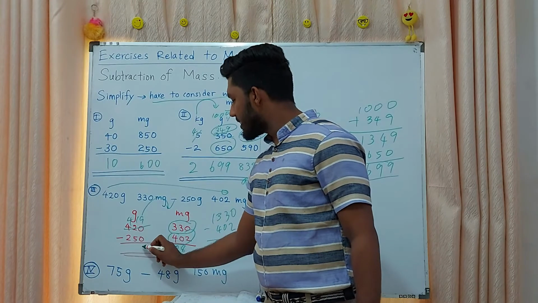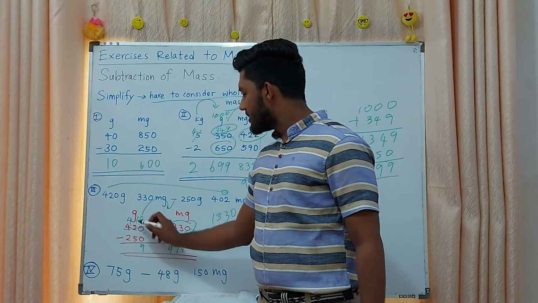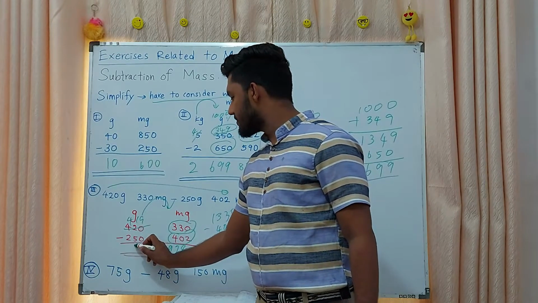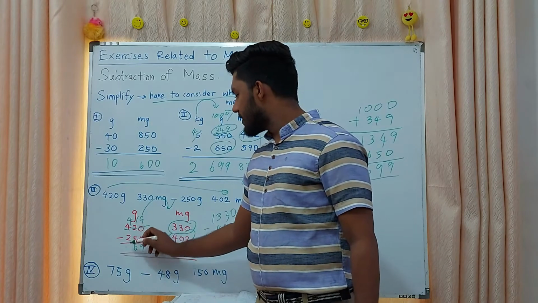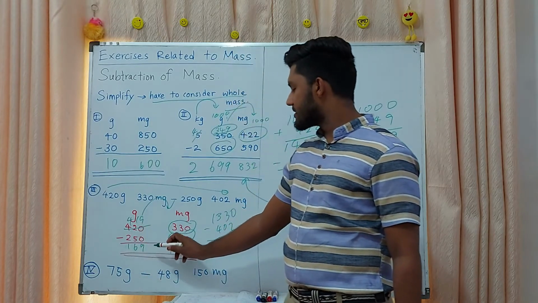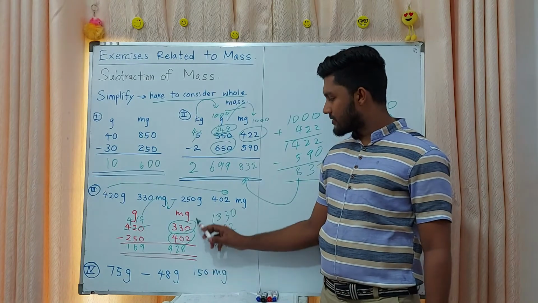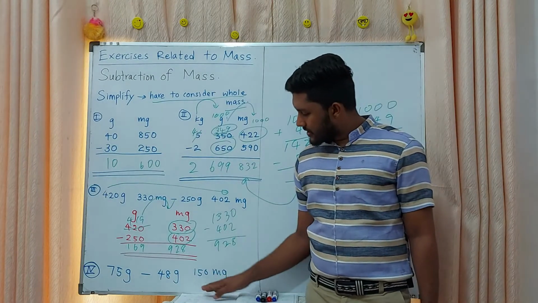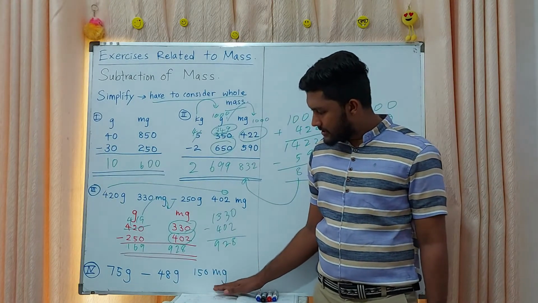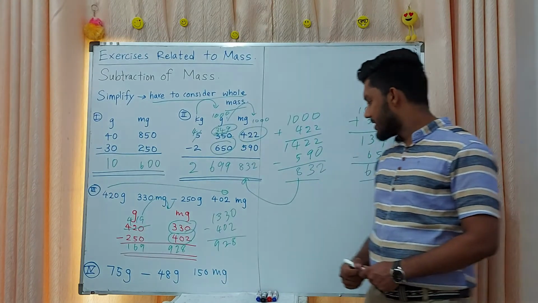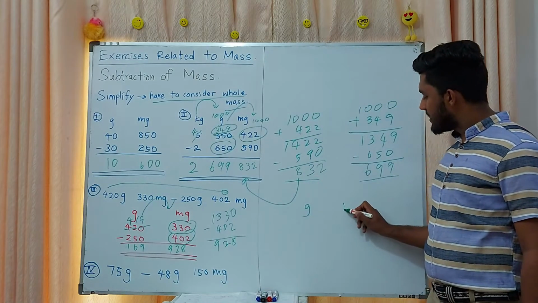419. 9 minus 0, 9. Here 11 minus 5, 6. Here 3 minus 2, 1. 169 grams, 928 milligrams. Then here you have another horizontal question, grams, milligrams, right?